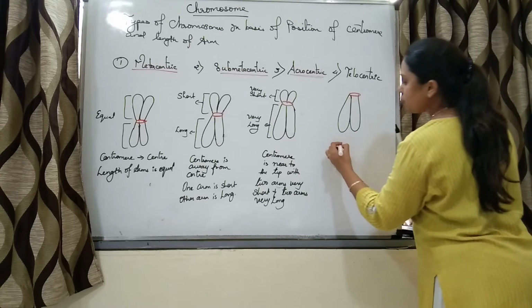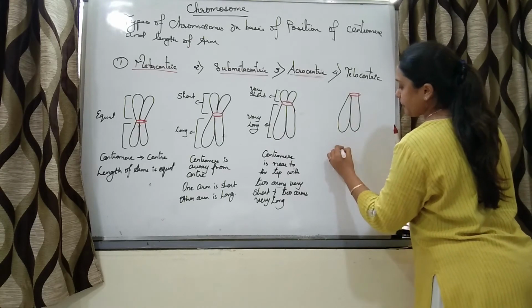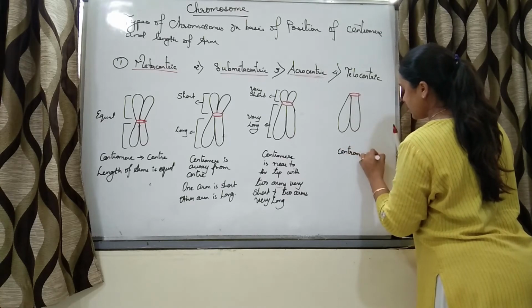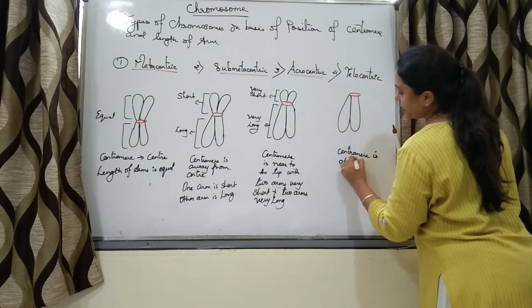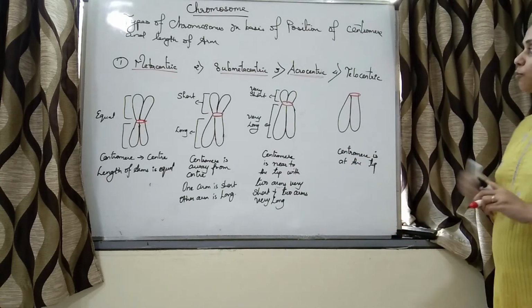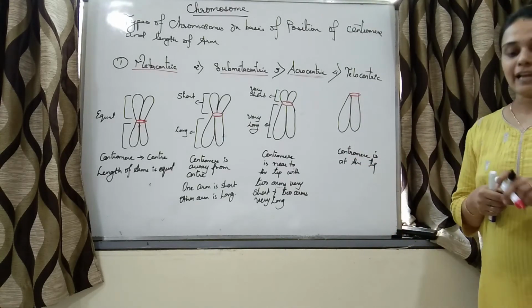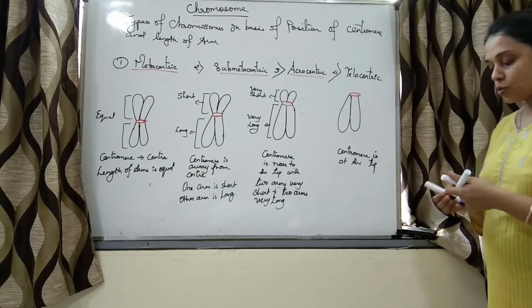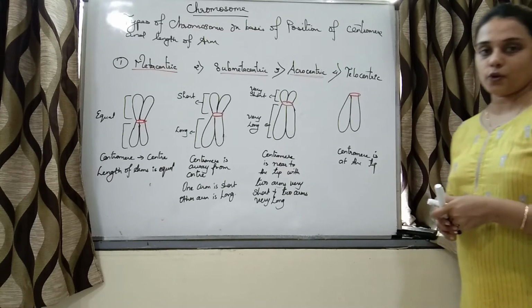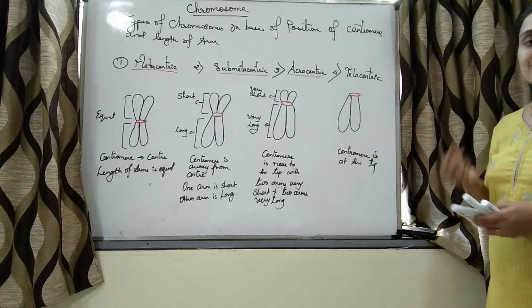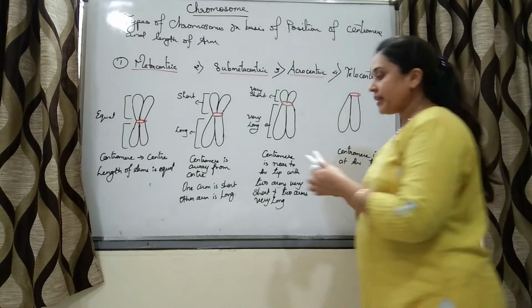The centromere is at the tip. Such type of chromosomes are called telocentric chromosomes. So students, these are the four types of chromosomes: metacentric, submetacentric, acrocentric and telocentric.